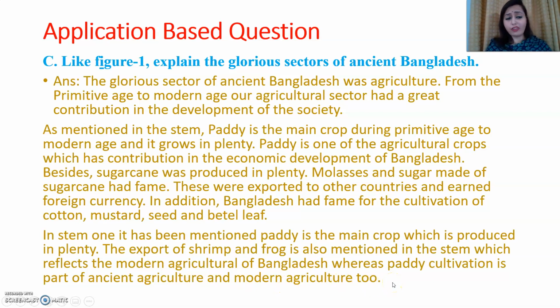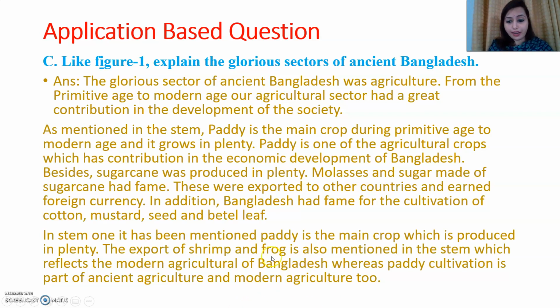So in this way we will have to show the relation with the question and also with the figure. We'll have to establish the whole thing.